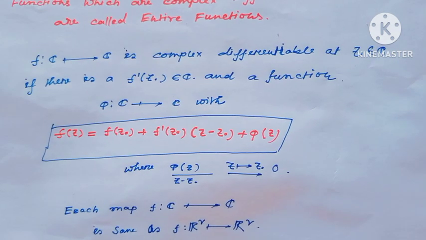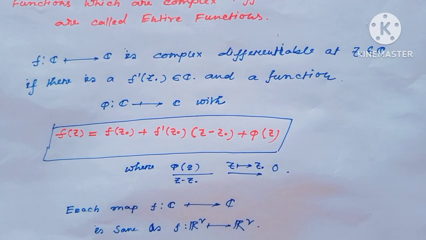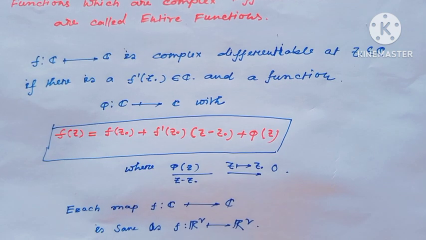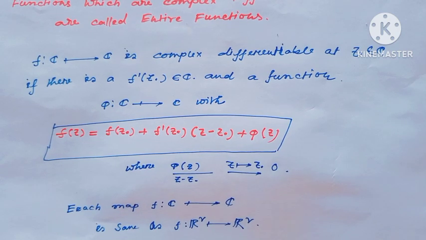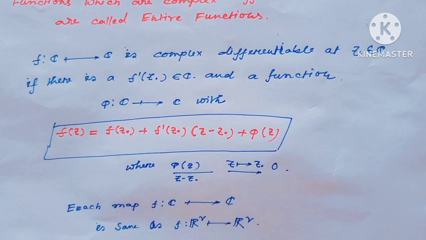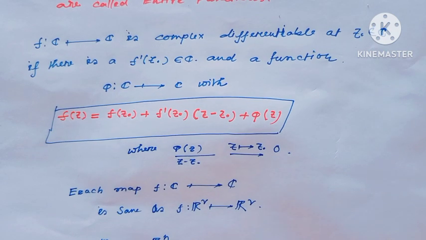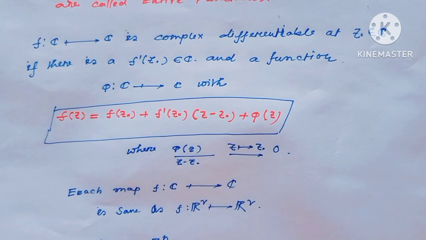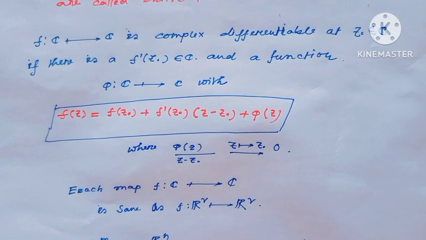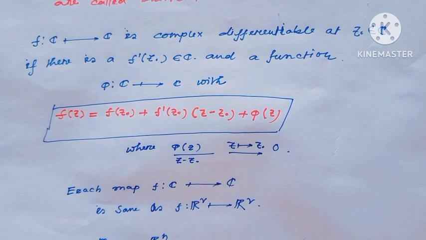And in complex analysis, a function is differentiable at a point z0 if there exists f prime of z0 belonging to the complex numbers, and a function phi defined from complex numbers to complex numbers, with the condition f(z) equals f(z0) plus f prime(z0)(z minus z0) plus phi(z), where phi(z) over (z minus z0), as z tends to z0, has limiting value equal to 0.